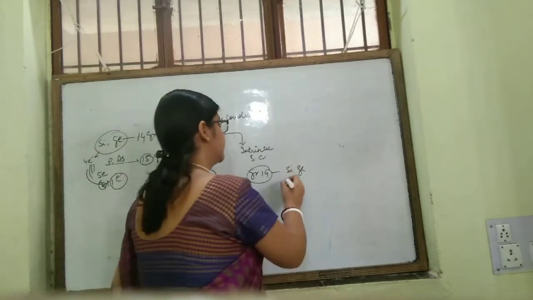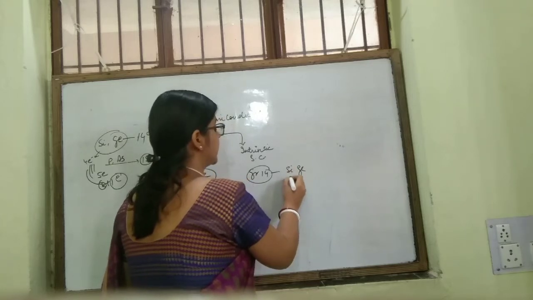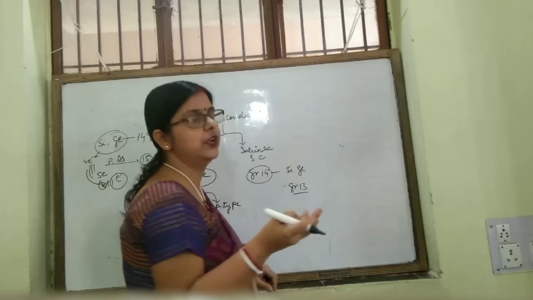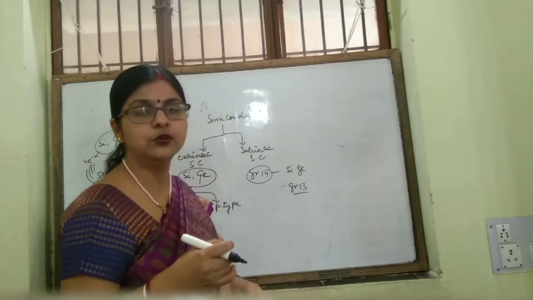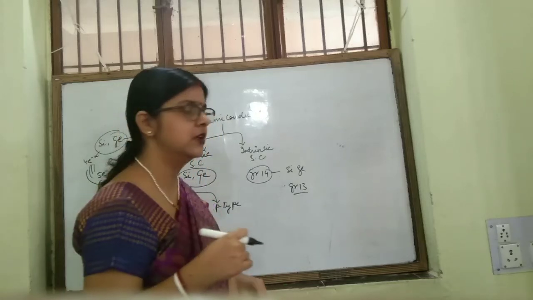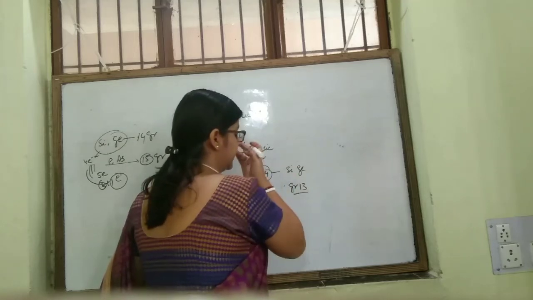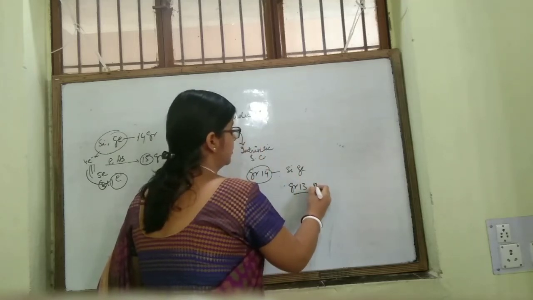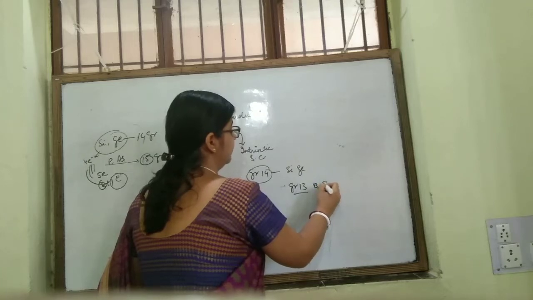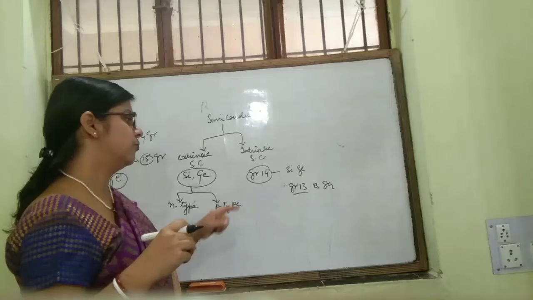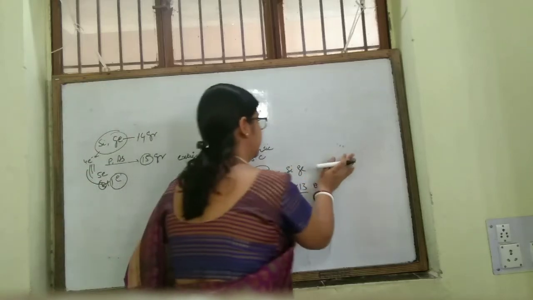These elements, when doped with group 13 elements, boron, aluminium, gallium, indium, thallium, we know these are the elements of group 13. Now, if you are doping it with boron or gallium, anything of group 13,